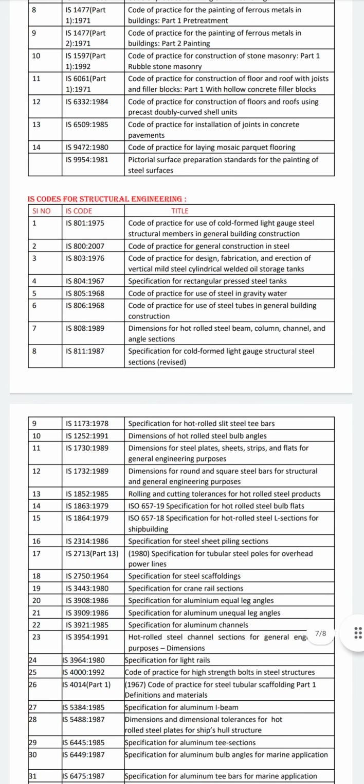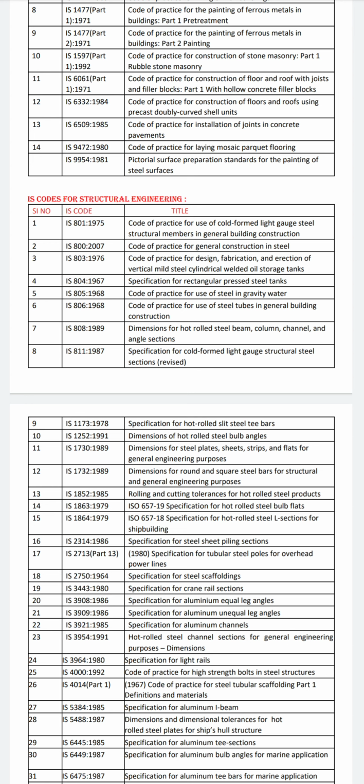Then we can see the IS codes for structural engineering. The first structural engineering code is IS 801, which was conducted in 1975, titled Code of Practice for Use of Cold Formed Light Gauge Steel Structural Members in General Building Construction. These all are codes for structural engineering, and there are many various codes: IS 800, 801, 803, 804, 805, 806, and 808 also.